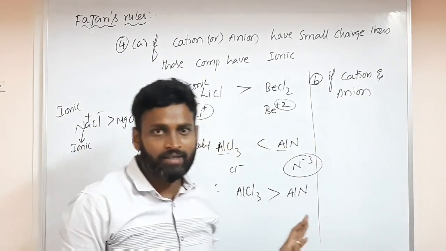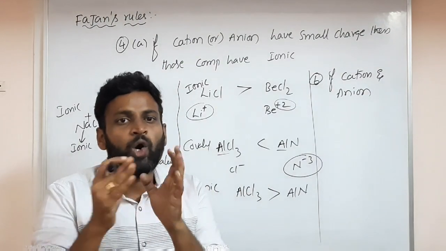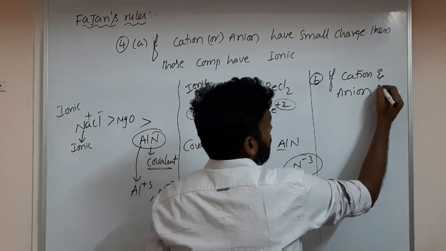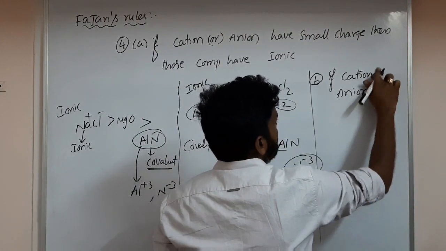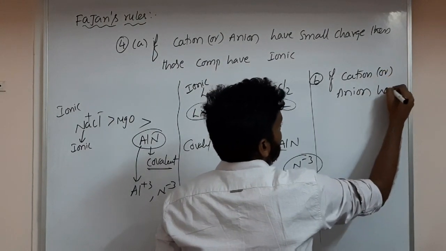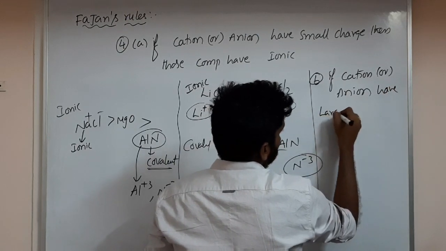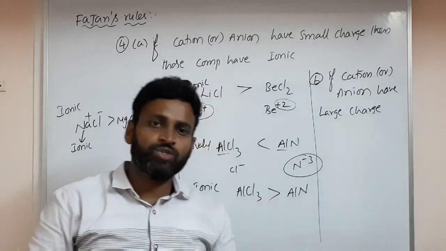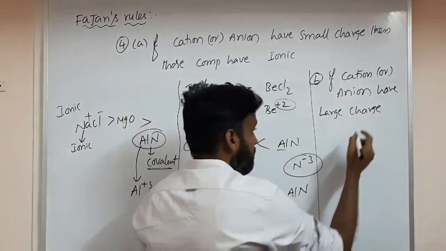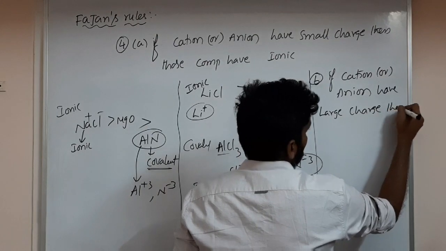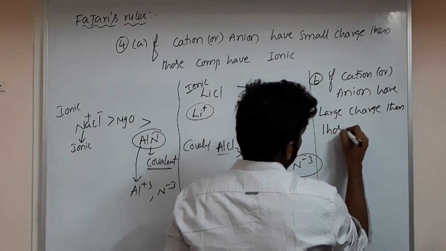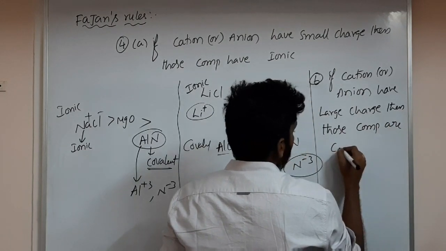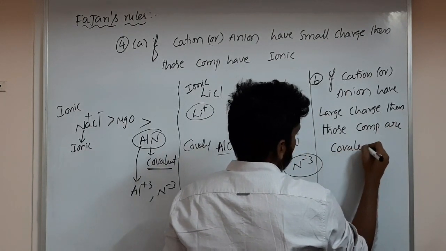There is no need to learn by heart; simply observe the options they have given. If cation or anion have large charge, meaning more positive charge or more negative charge, then those compounds are covalent in nature.